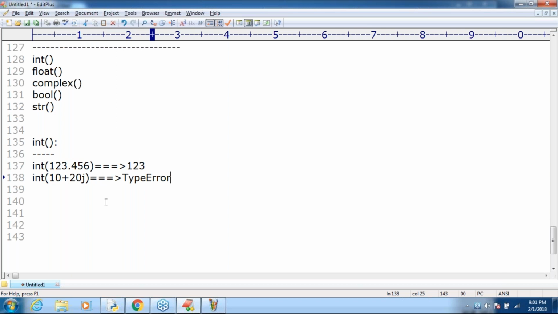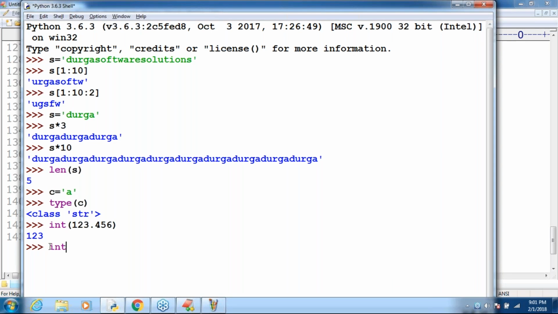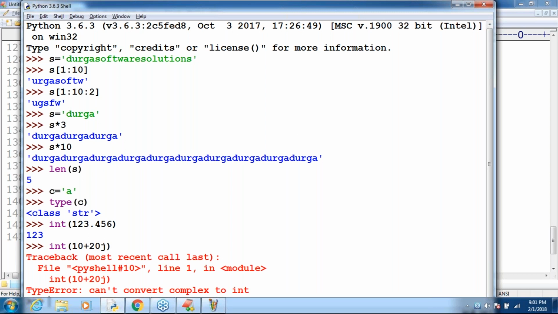Best example, listen to this one. Int of 10 plus 20j I'm taking. Can you cross-check what answer you get by default? Type error, can't convert complex to int. Clear for all of you, right? So float to int possible, complex to int not possible. Remember that. Two things we covered already.